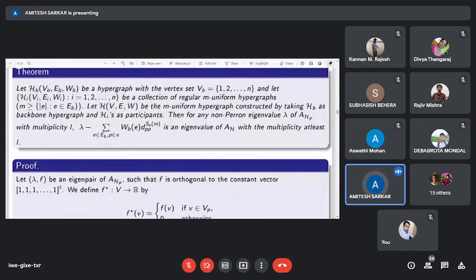Let HB be a hypergraph with a vertex set VB and let HIs be a collection of regular M uniform hypergraphs. And let H be the M uniform hypergraph constructed by taking HB as the backbone hypergraph and HI as participants. Then for any non-parent eigenvalue of AHP with multiplicity L, this quantity lambda minus the constant term is an eigenvalue of AH with multiplicity at least L.